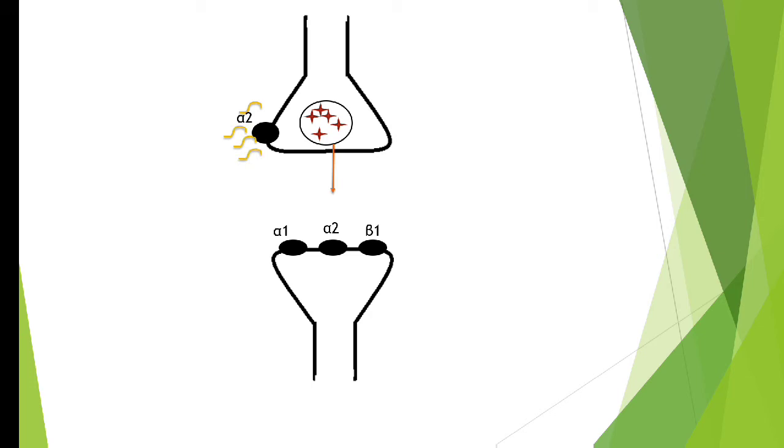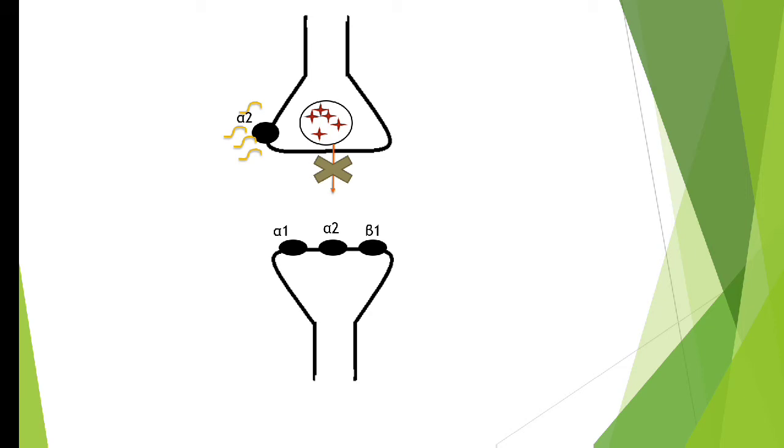this alpha 2 receptor, particularly pre-junctional, I should say. You can assume the receptor is present post-junctionally, but you should mention it clearly: pre-junctional alpha 2 receptor. What happens when pre-junctional alpha 2 receptor gets activated? This activation will inhibit the release of neurotransmitter in the synapse. Okay, so whenever pre-junctional alpha 2 receptor gets activated, it will inhibit the release of the neurotransmitter in the synapse.